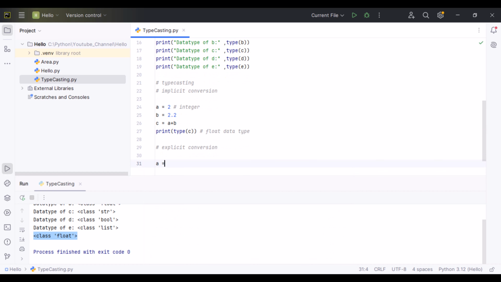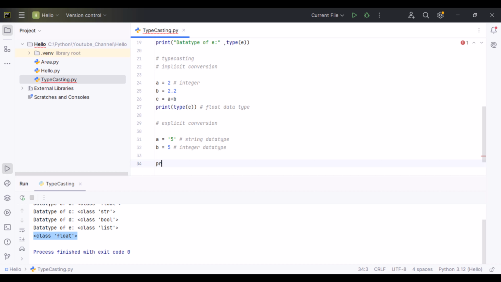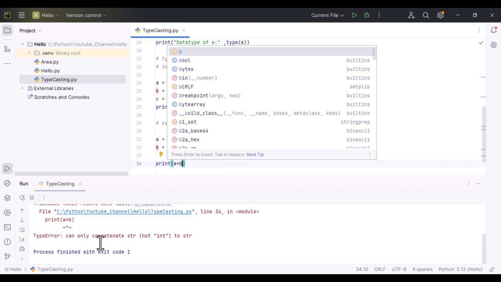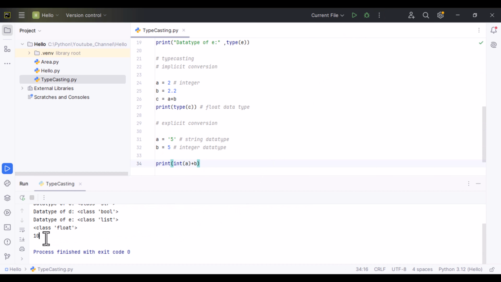For example, I will say that a equals "5", which is a string data type, and b equals 5, which is an integer data type. Now if I add both of these, like print a plus b, it will give us a type error because we cannot add a string to an integer. For that we will convert the variable a into an integer, like int(a). This specific line of code is a type conversion. Now if I print it, it will show me the result.